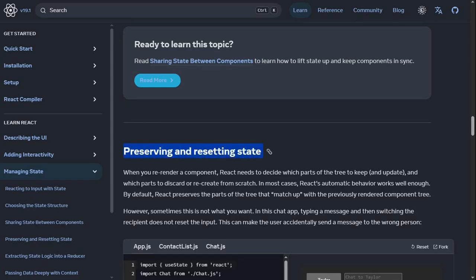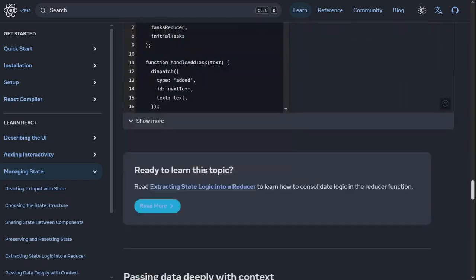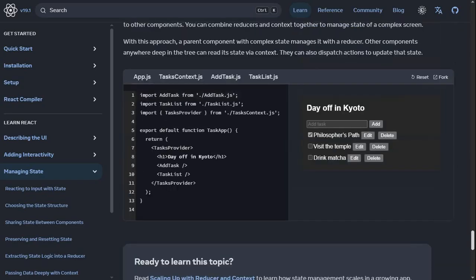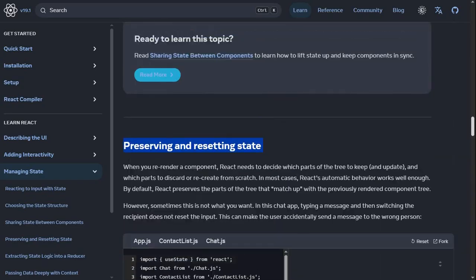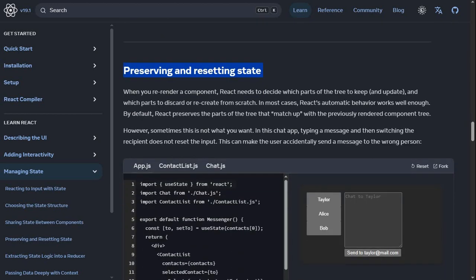Okay, when you re-render a component, React needs to decide which parts of the tree to keep and update, and which parts to discard or recreate from scratch. In most cases, React's automatic behavior works well enough. By default, React preserves the parts of the tree that match up with the previously rendered component tree. However, sometimes this is not what you want.